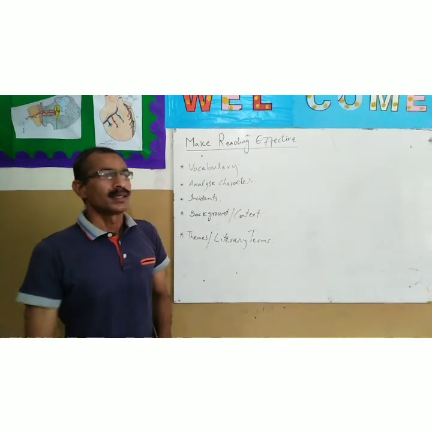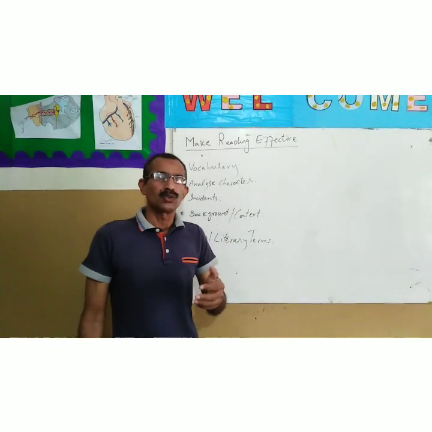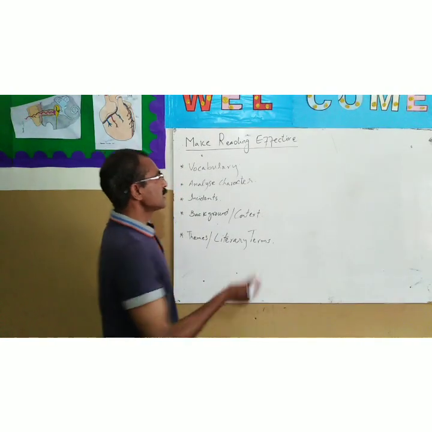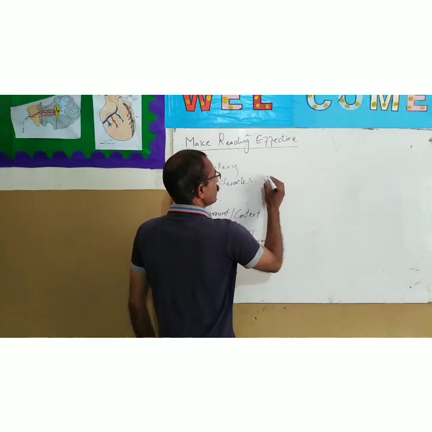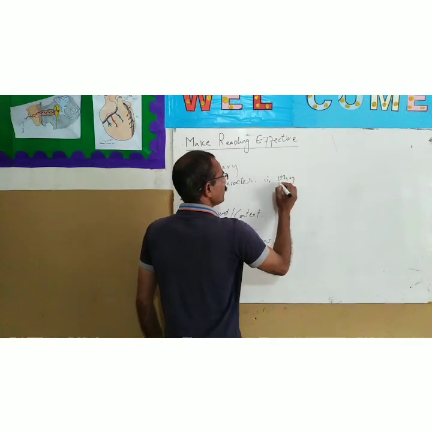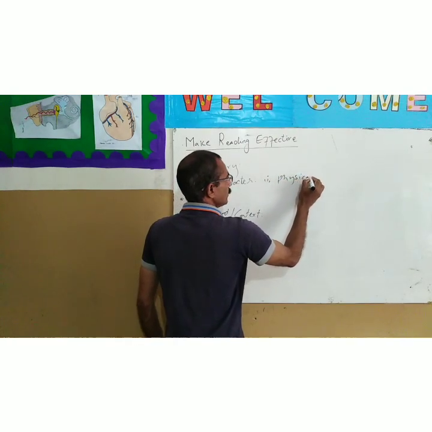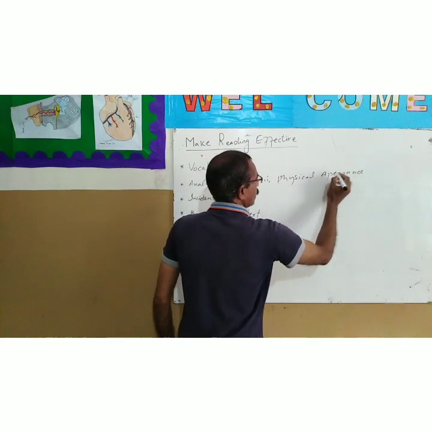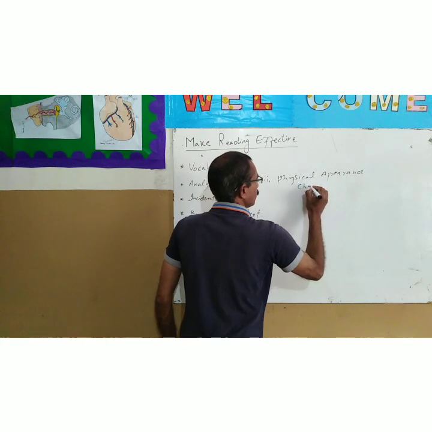There might be two dimensions to analyze any character. First one is the physical appearance of the character.